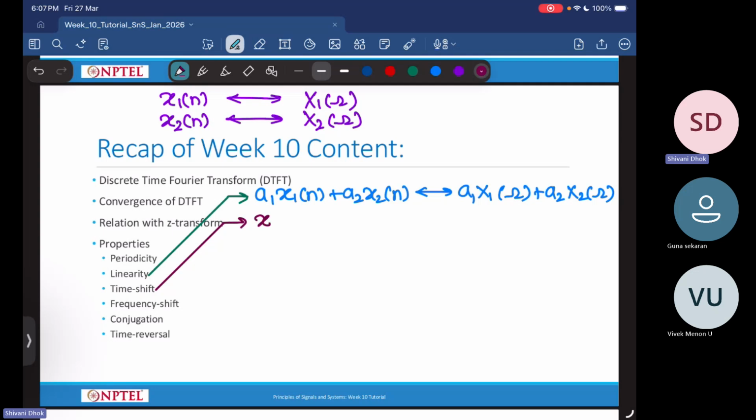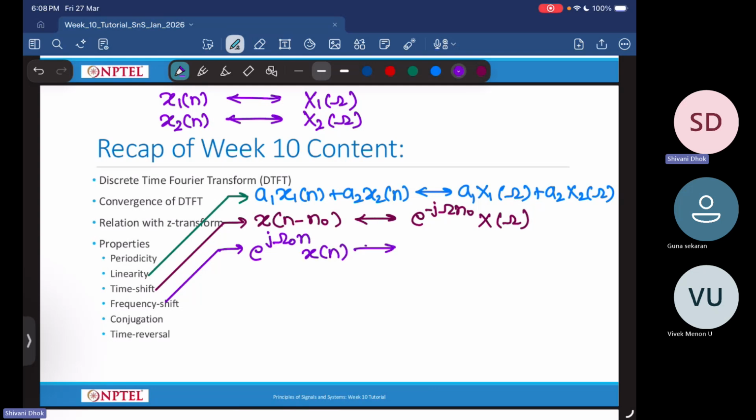So if I have x of n minus n naught, then this has the Fourier transform as e power minus j omega naught, omega n naught into x of omega. Another property that we looked at is the frequency shift property. So e power j omega naught n x of n, this particular signal will have a discrete time Fourier transform as x of capital omega minus omega naught.